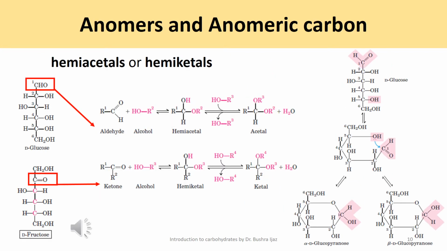Now, the other terms that you need to know are anomer and anomeric carbon. This is something new for you. To understand anomers and anomeric carbon, you first need to understand the hemiacetal and hemiketal groups. Now, for simplicity, normally the structures of aldoses and ketoses, the straight chain sugars, are represented as straight chain molecules, like you can see here.